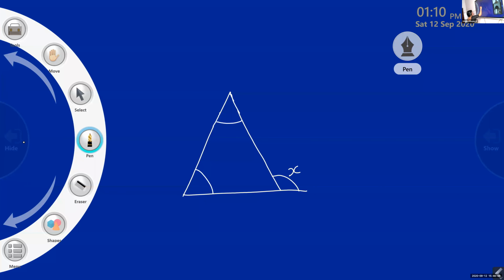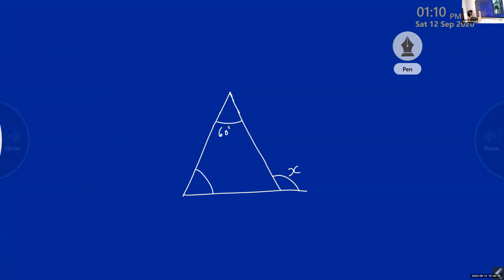Suppose it is 60 degrees and this is 50 degrees. What will be the measure of X?